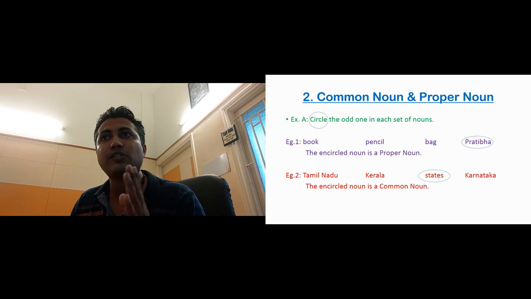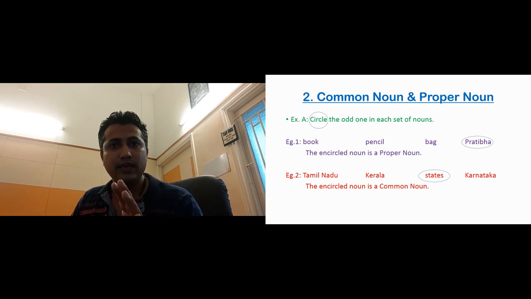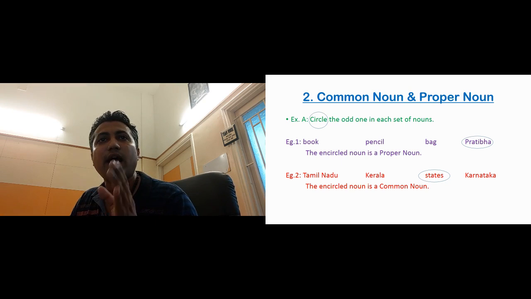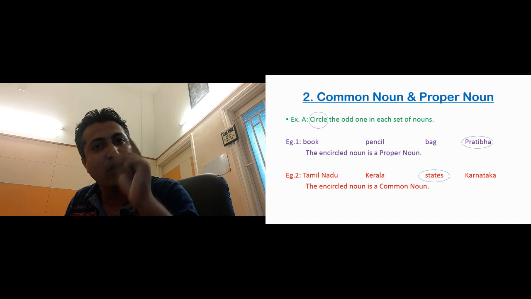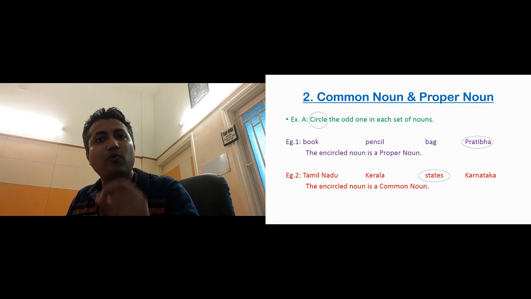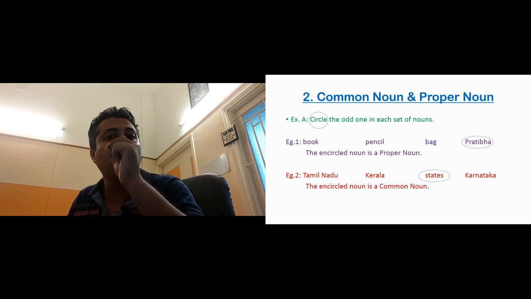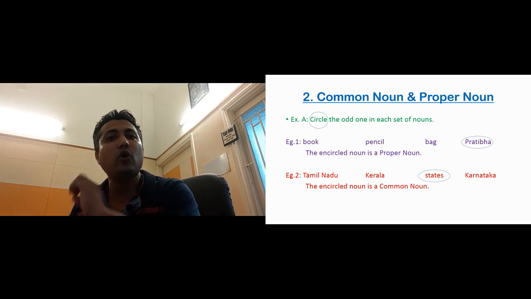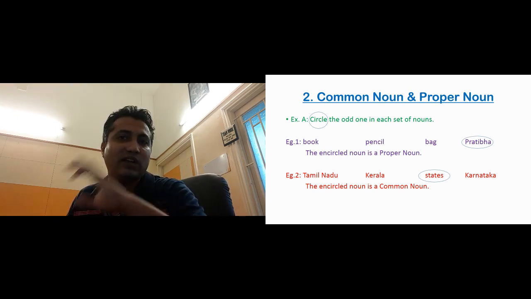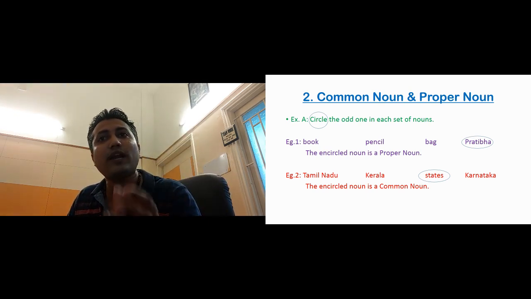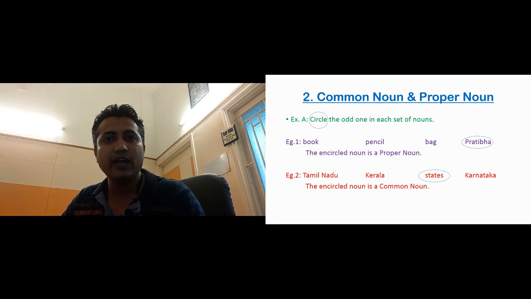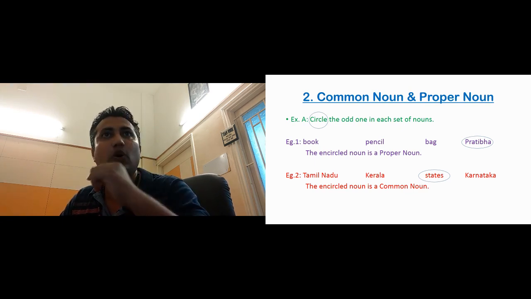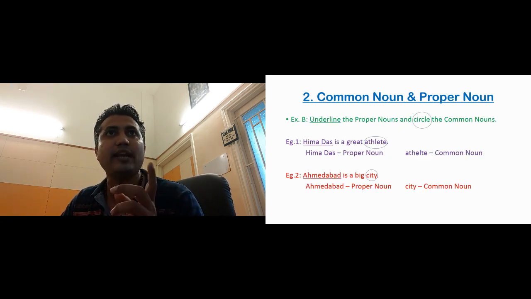Tamil Nadu, Kerala, states and Karnataka. In this, Tamil Nadu, Kerala and Karnataka, these 3 are proper nouns because Tamil Nadu is the name of only one particular state. Kerala is the name of one particular state. Karnataka is the name of one particular state. But the name states is given to all the states, so that is a common noun. The other 3 are proper nouns. So which is the odd one? States, which is a common noun, is the odd one, so we have circled it. Okay, I hope you are clear with this. This is how you have to solve exercise A. Now let us go to the next one.